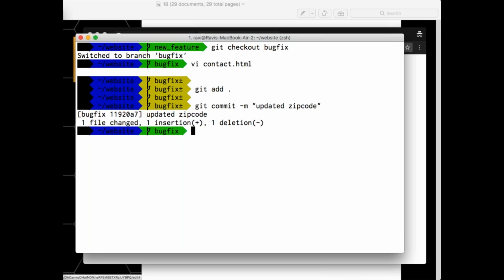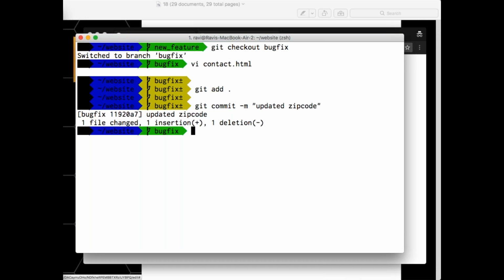What is the next thing I need to do? New feature, right? So in new feature, should I fix the bug or should I not fix the bug? Create new feature. But what would be the disadvantage of that model? If I don't fix it first, I need to do two merges. If I move this particular thing to my new feature straight away, I can directly merge my feature branch to master branch.